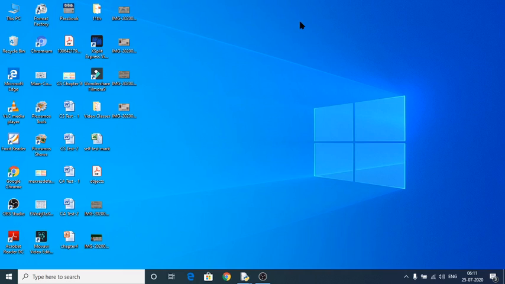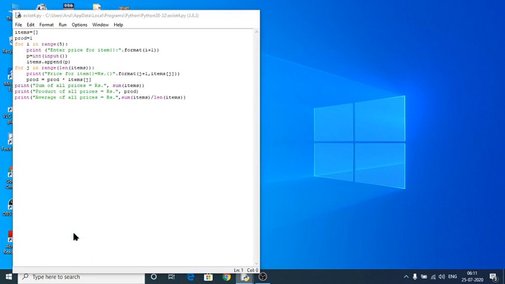So next one is, we are going to calculate the prices of 5 items, and we are going to add the price amounts of the 5 items, multiply the 5 items' amounts, and finally get the average amount for those 5 items.